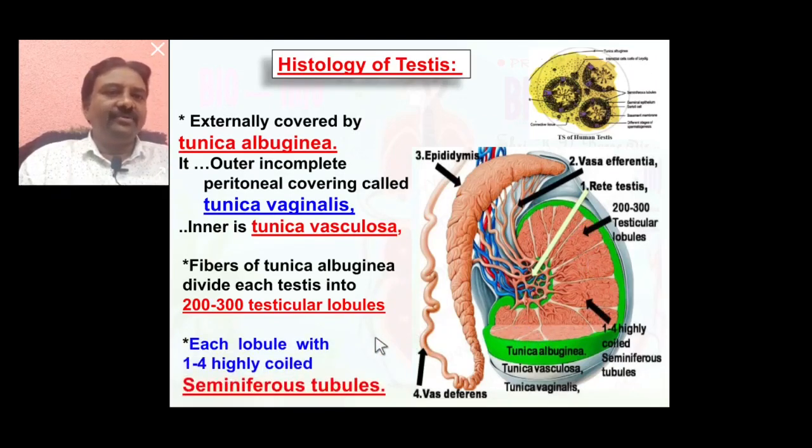Each lobule has 1 to 4 coiled seminiferous tubules. A single seminiferous tubule looks like this structure. Here all these three are seminiferous tubules. So seminiferous tubules are present in each lobule of the testis, and testicular lobules are present inside the tunica albuginea.